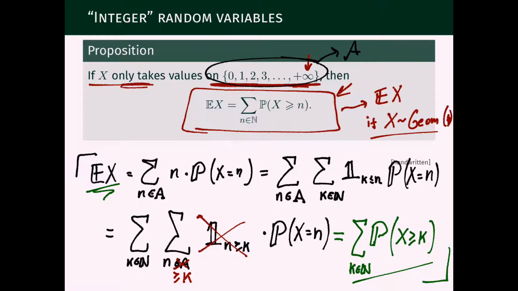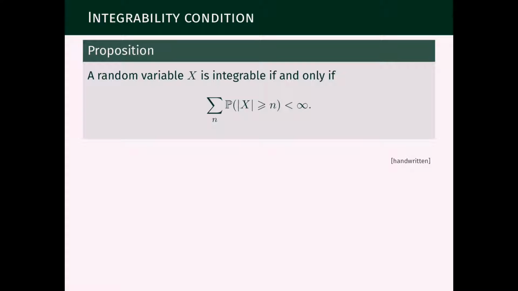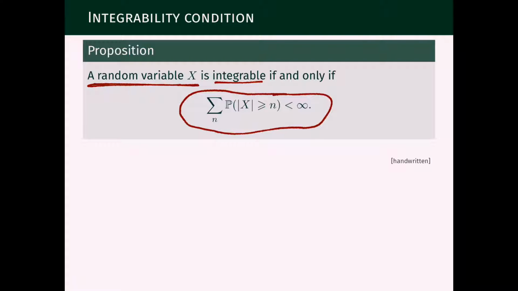summing that over n, and that will be very convenient because now in this last part of this video lecture we're going to prove this integrability condition. And what the condition says is a random variable X, or even an extended random variable X if we want, is integrable if and only if these probabilities here are summable.